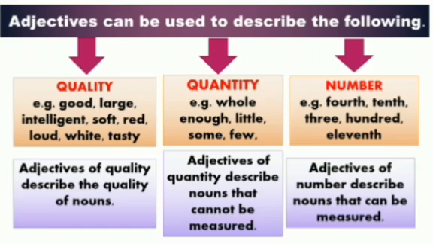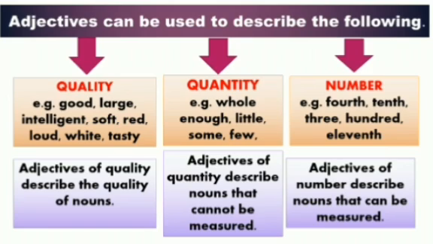Okay. Secondly, adjectives of quantity describe nouns that cannot be counted but can be measured. For example, whole, enough, little, some, and few. These are the words which tell you the quantity of a noun, and these nouns can be measured. For example, if I'm talking about rice, if I say I want some rice or give me some water, so the word some is telling us the amount of water or rice that I want. Okay,